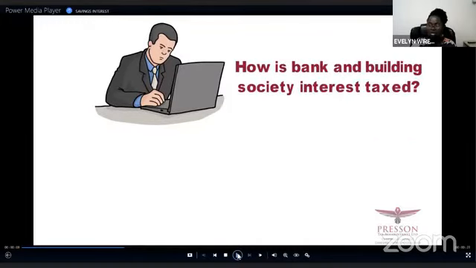So we are discussing how bank and building society interest is taxed. We've got two aspects. One of them is under the personal savings allowance, and that is what I want us to discuss next.